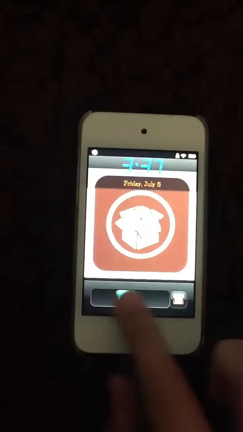Hey everyone, today I'm going to show you how to change your slider box color, that blue arrow right there. I'm going to show you how to change that.